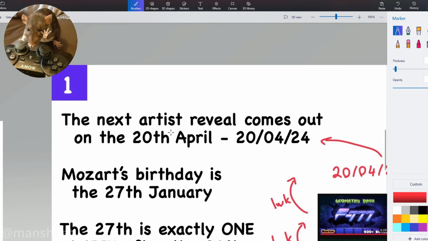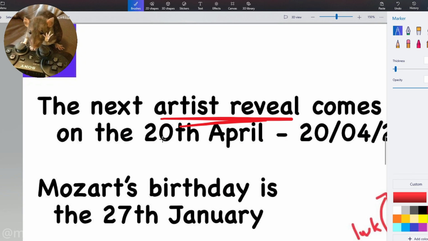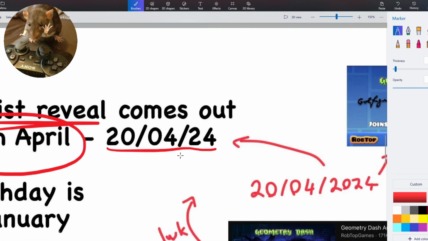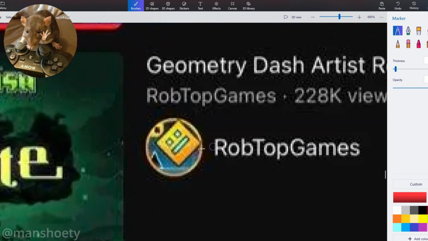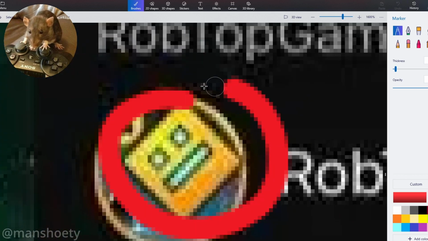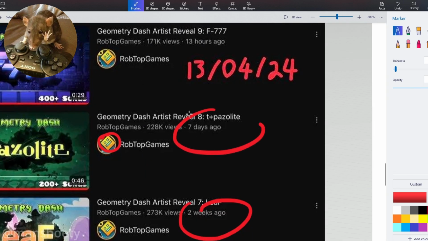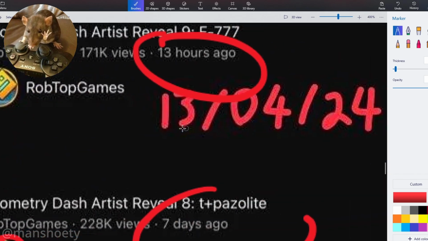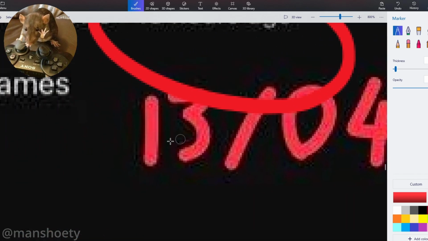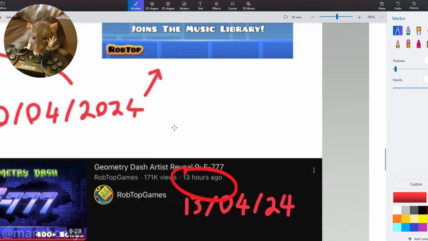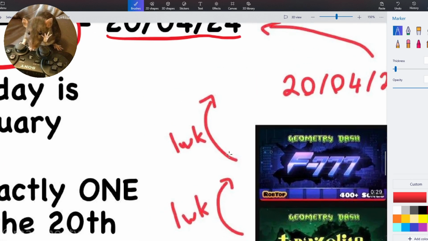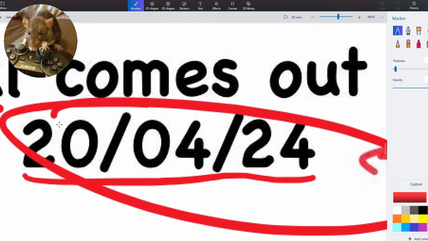So first of all, the next artist reveal comes out on the 20th of April, which is 2004-24. And how do we know this information? Well, we can look at the RobTop upload dates for these posts. You can see that they're 2 weeks, 7 days, most recent. So each of these is about 1 week away from each other. As you can see here, the most recent one was on the 13th. And so if we do some quick math here, 13 plus 7 equals 20. So we know that's when the next release is coming out.